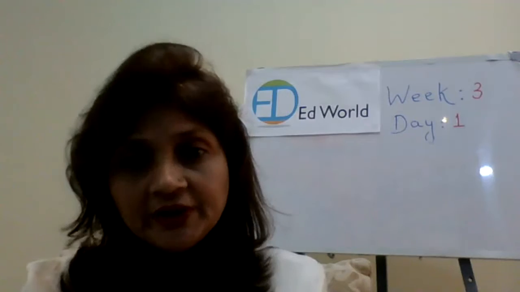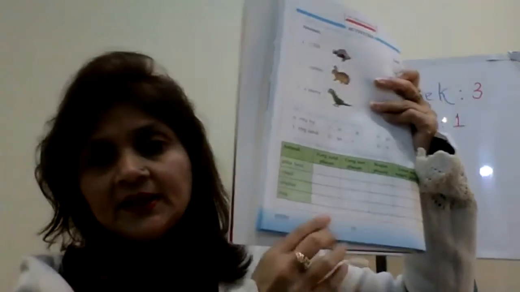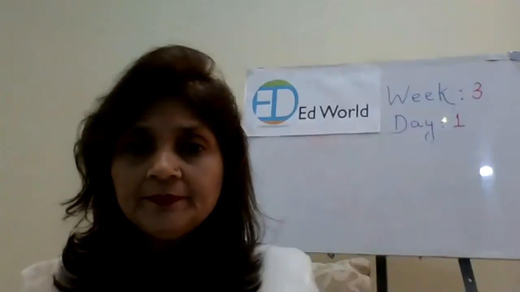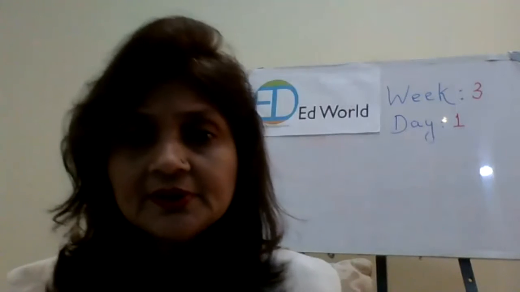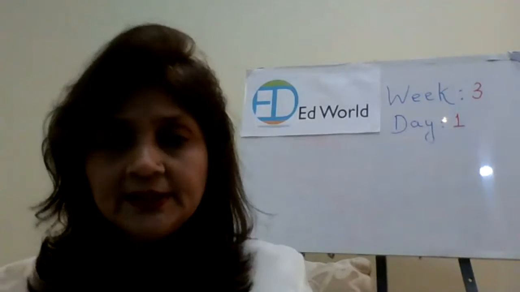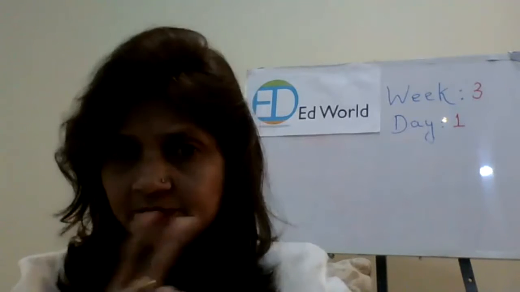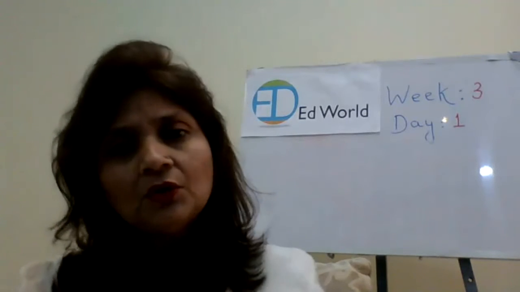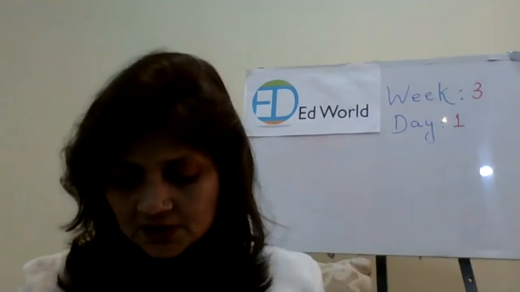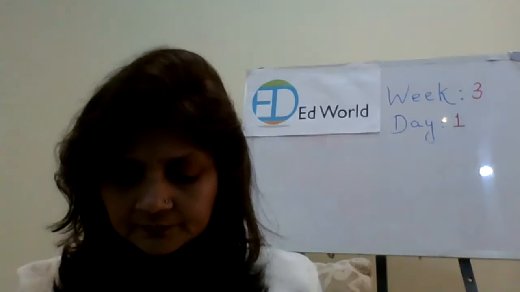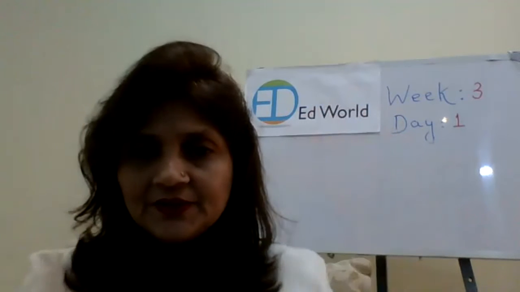Very good. Now, very quickly, you take out page number 16 and you are going to do question number 3. It's very easy. You have to fill in the table saying where that animal lives, right? I'm going to give you 2 minutes. Whatever we have discussed just now, it's all there. 1, 2, 3, start. Your time starts now. Time is up.